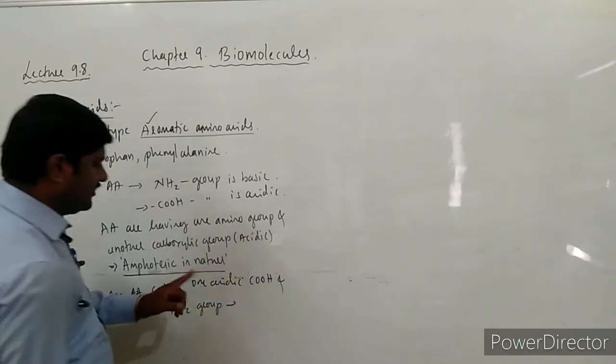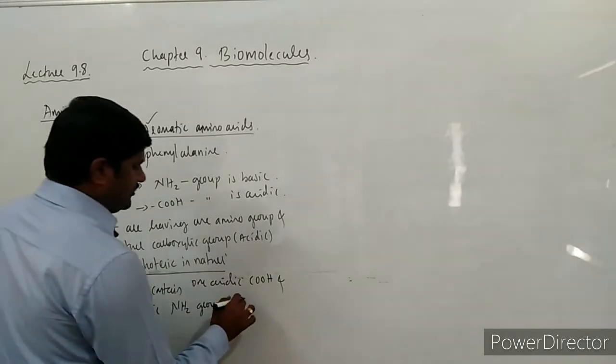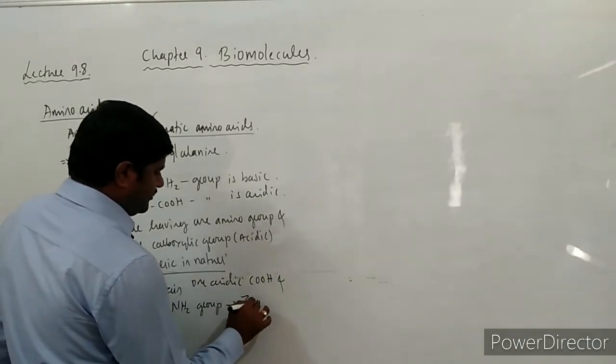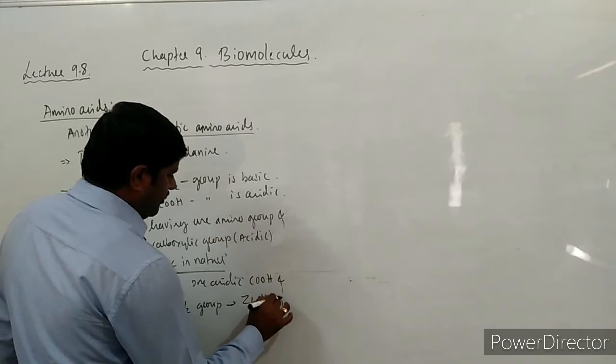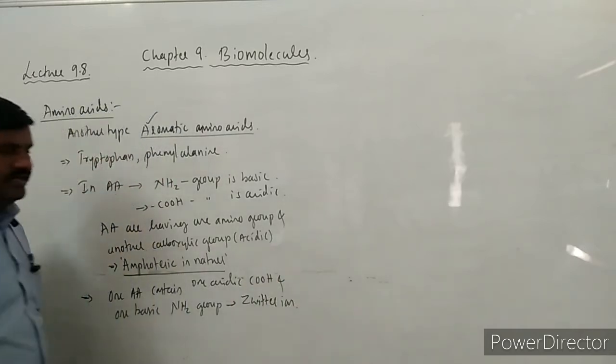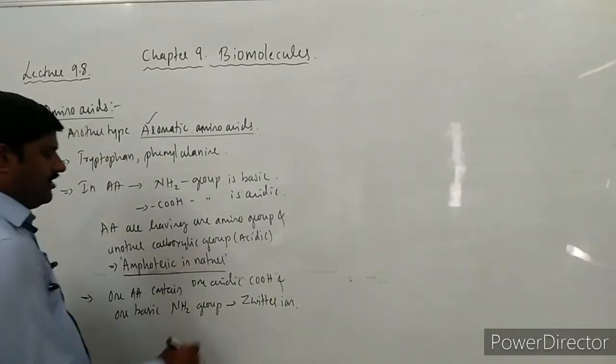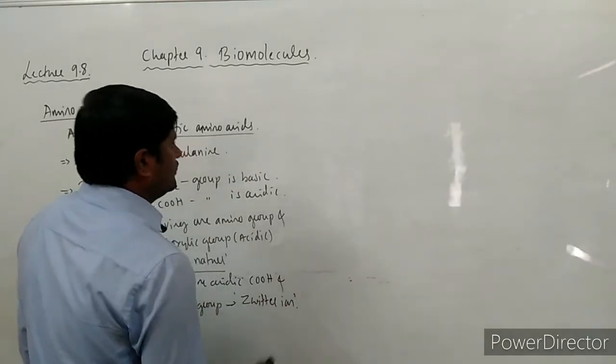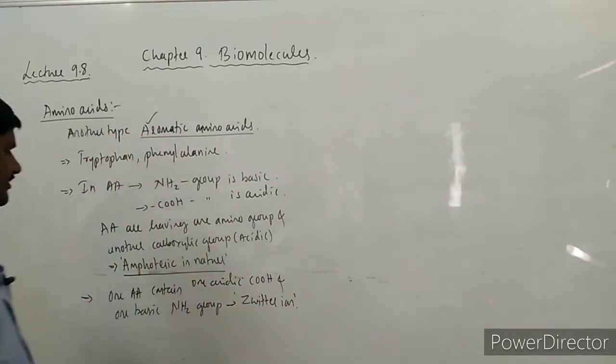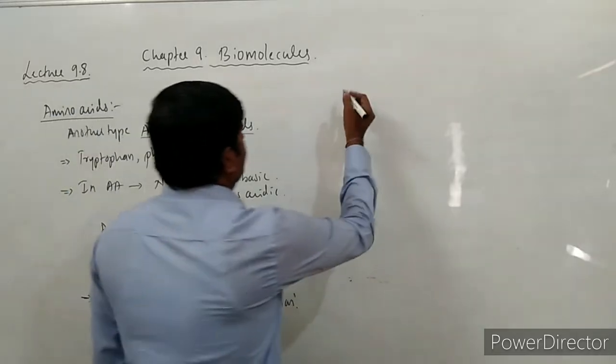Since it contains both of these, such an ion is called a zwitterion. What is it known as? Zwitterion, it is called. So we can write here the formula for this one.